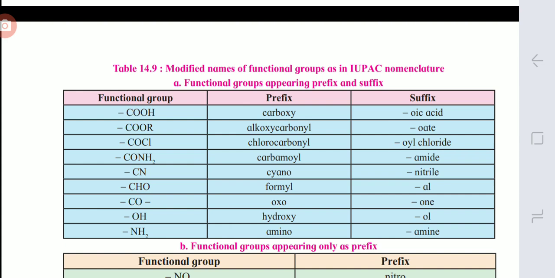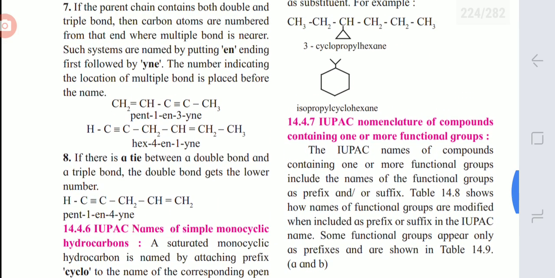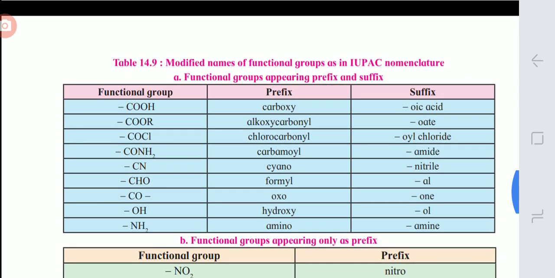So here is one more thing that you have to check: prefixes and suffixes. While writing the IUPAC name, you must be familiar with these prefixes and suffixes.